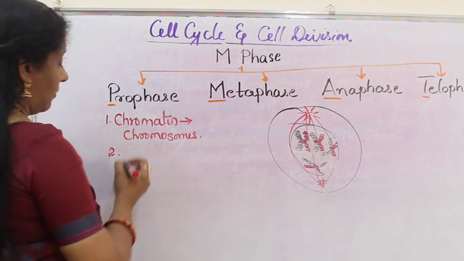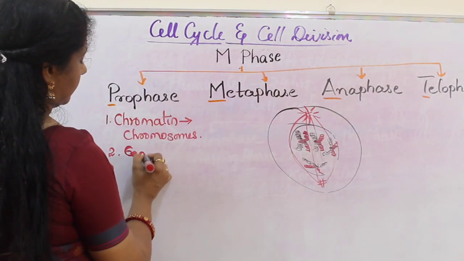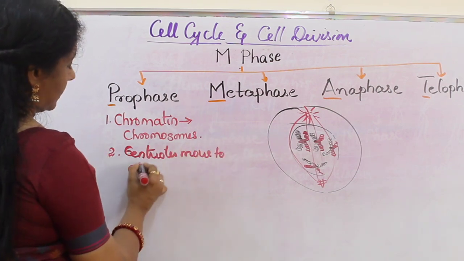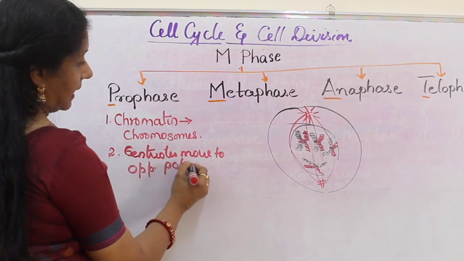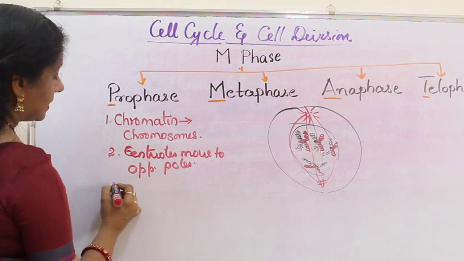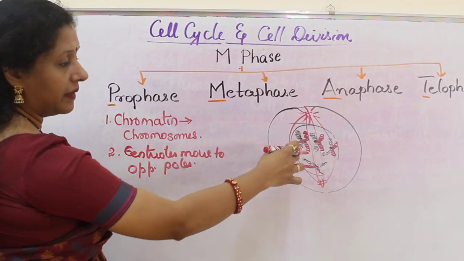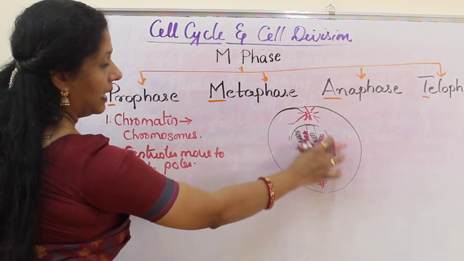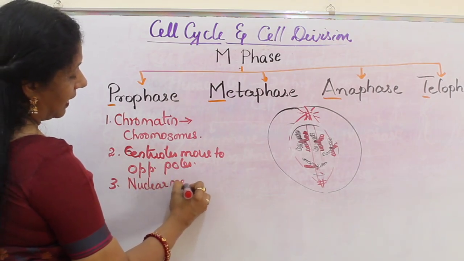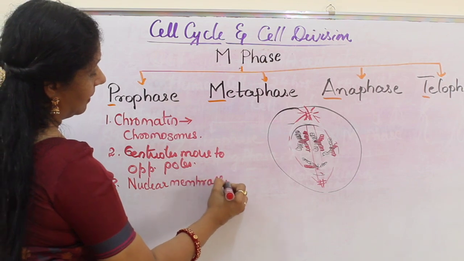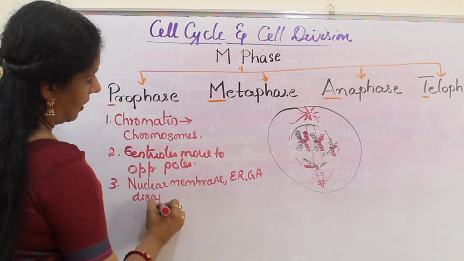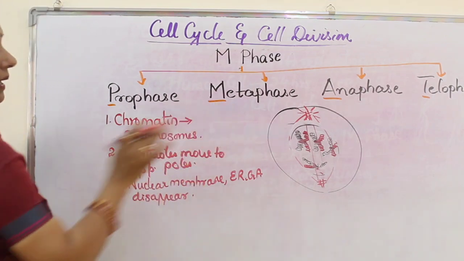Now, what happens? The centrioles move to opposite poles. That's the second thing happening here. And also the spindle formation begins. And third one is, by the end of this prophase, the nuclear envelope or the nuclear membrane along with the other organelles like endoplasmic reticulum, Golgi apparatus all disappear. They will not be found in the cell during the end of prophase stage.